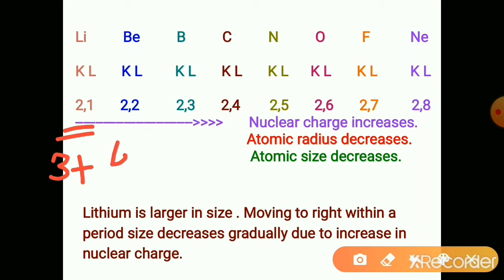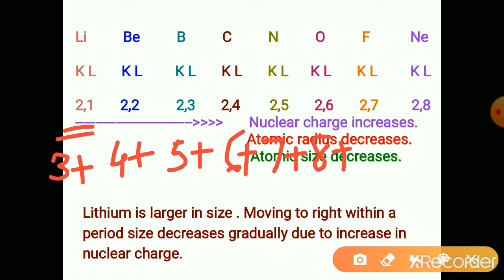In beryllium, 4 positive charges on the nucleus. Boron, 5 positive charges. Carbon, 6. Nitrogen, 7. Oxygen, 8. Fluorine, 9. Neon, 10 positive charges. See here, as the atomic number is increasing by 1, the positive charge is also increasing by 1.